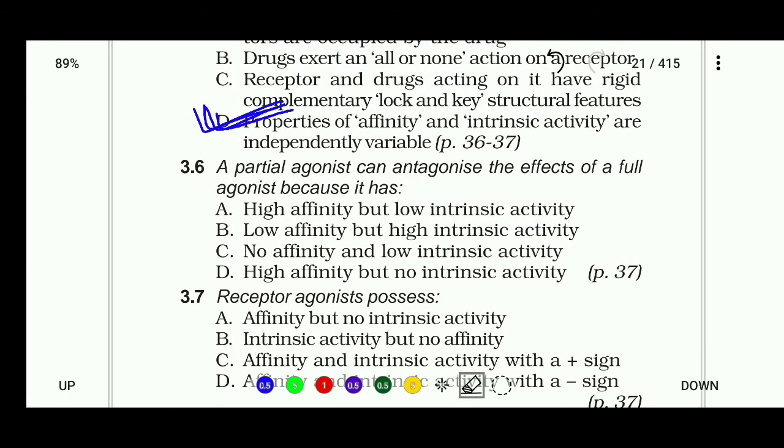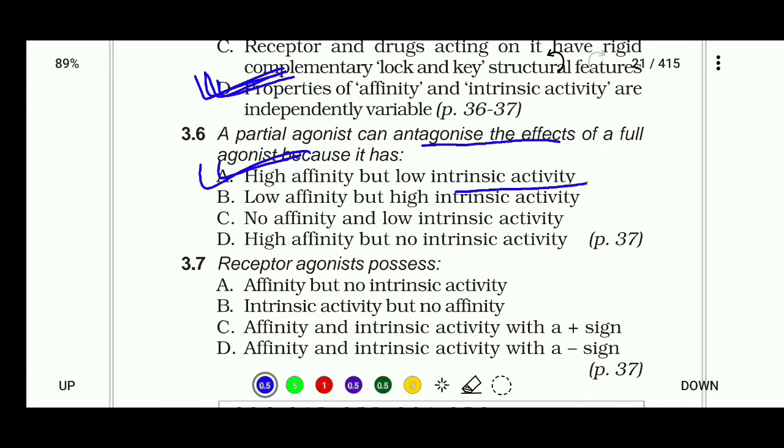A partial agonist can antagonize the effect of a full agonist because it has high affinity but low intrinsic activity, low affinity but high intrinsic activity, no affinity and low intrinsic activity, and high affinity but no intrinsic activity. So the right answer of this question: a partial agonist can antagonize the effect of a full agonist because it has high affinity but low intrinsic activity.